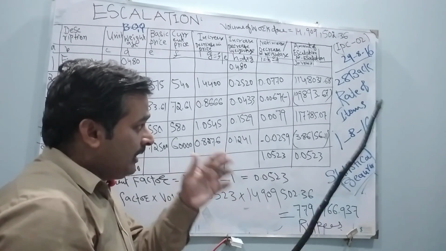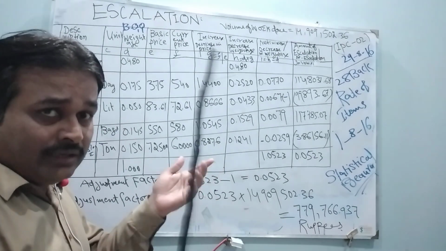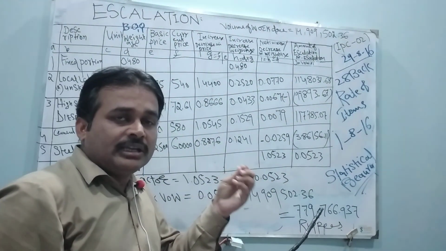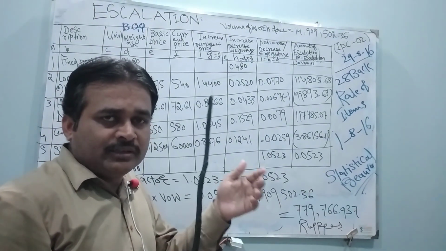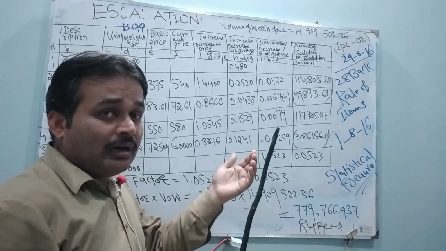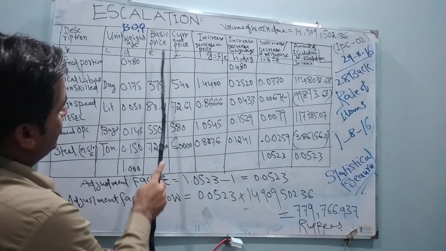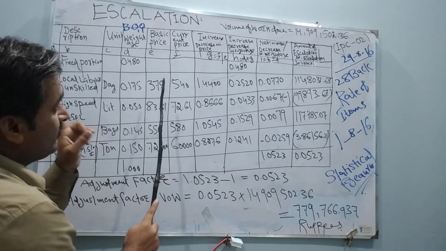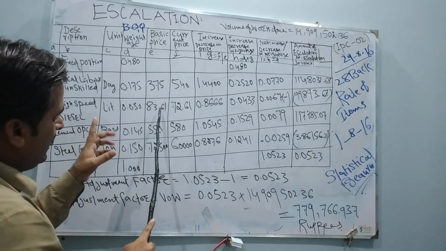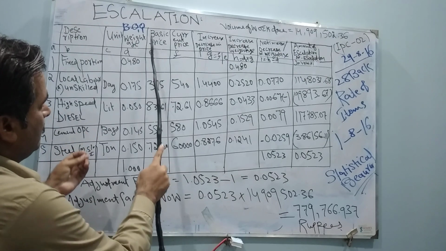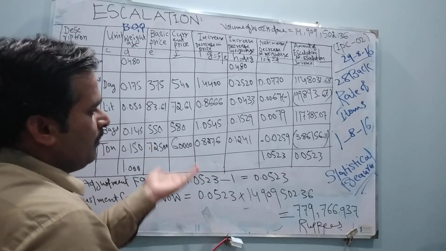You have to write an application to the Statistical Department Bureau for the bulletin rates, where every district has its own rates. For Sukkur, Khairpur, Larkana, Jacobabad, whatsoever district in Pakistan, all the rates are different. You have to apply the rates of 1/8/16. Here the basic price means when your project was started. My project started in 2014, so I have followed the rates of 2014, and for the current price I am applying 1/8/16. Then I get the simplification.